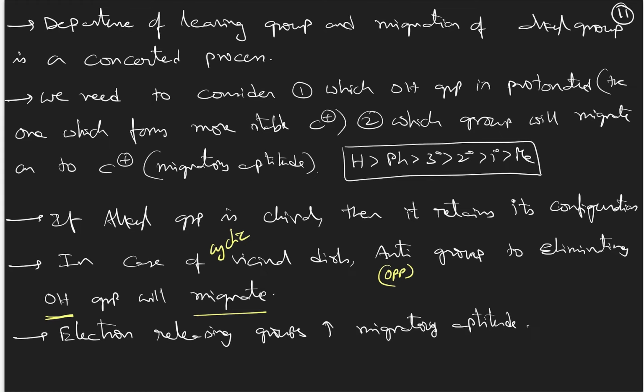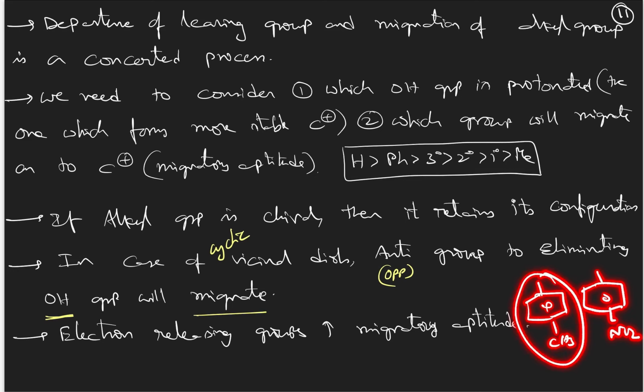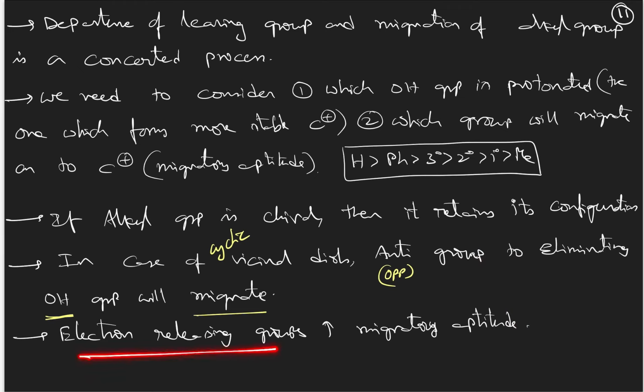And the next point: suppose both are phenyl groups, one phenyl is with a methyl group and one phenyl is with an NO2 group. Then the phenyl with CH3 will migrate onto the carbocation, because electron releasing groups will increase the migratory aptitude, the migratory aptitude capacity.